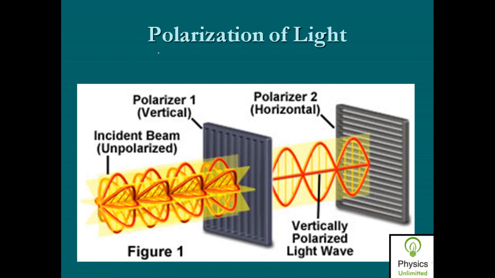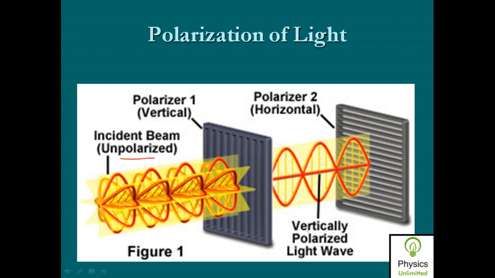So this is what we have seen, the polarization of light, the polarizer. When unpolarized light, here the electric field vector is shown, which is vibrating in all possible directions in a given incident beam of light, so it is an unpolarized beam of light, passes through the first polarizer, then you get a completely plane polarized light which vibrates in only one direction,